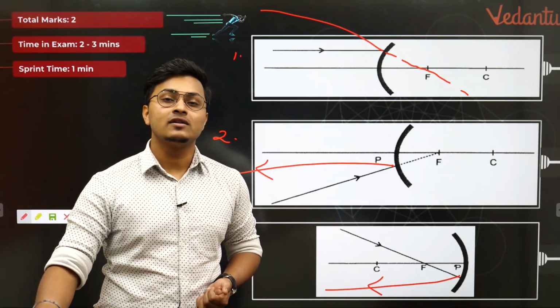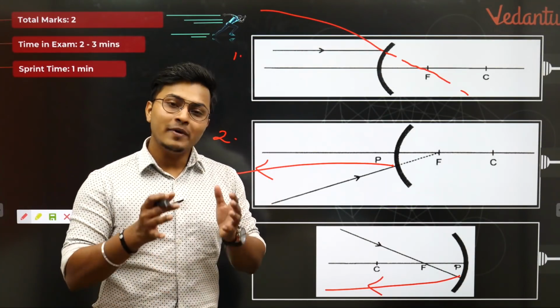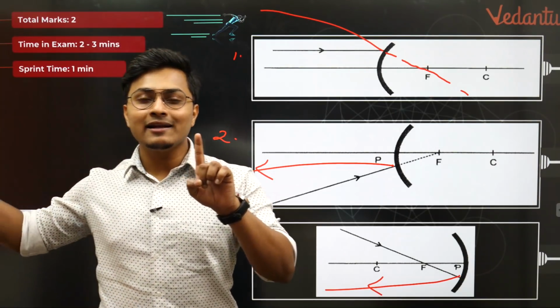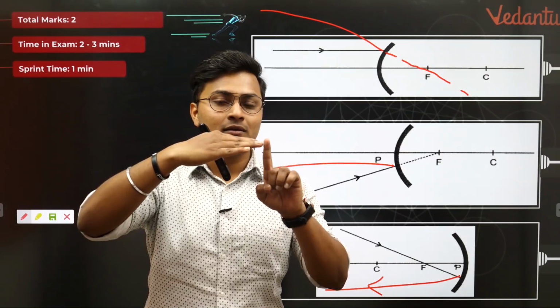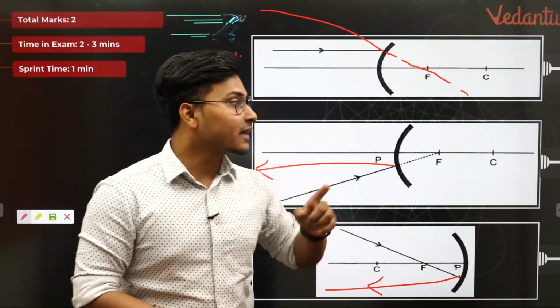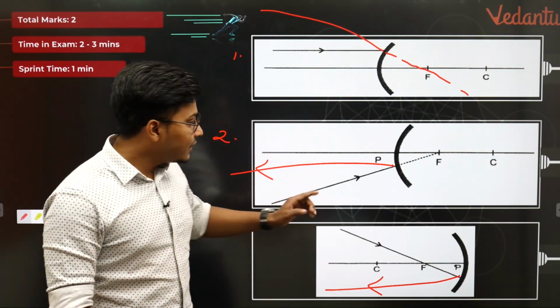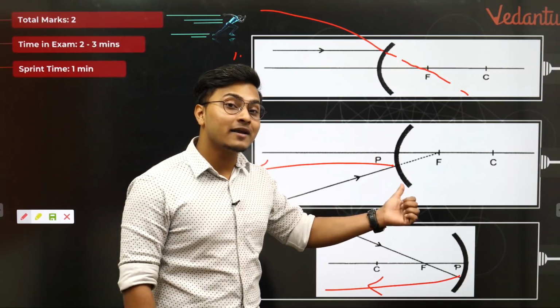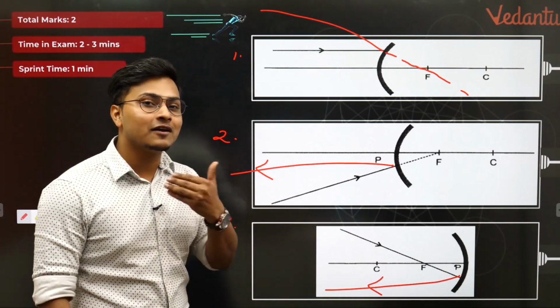was nothing else but the concept of properties to draw ray diagrams. Number one property is all the light rays coming parallel to the principal axis must pass through the focus, or must appear to pass through the focus in the case of a convex mirror. All the light rays coming towards the focus, or must appear to pass through the focus, must become parallel to the principal axis after reflection.